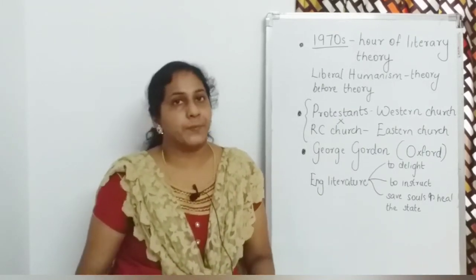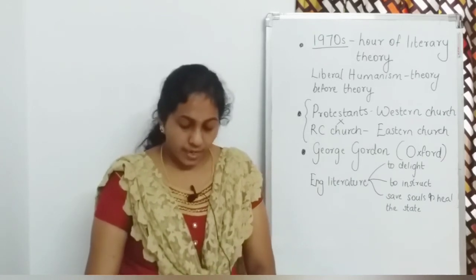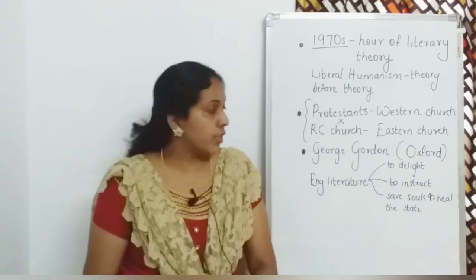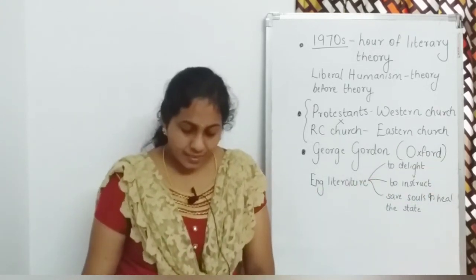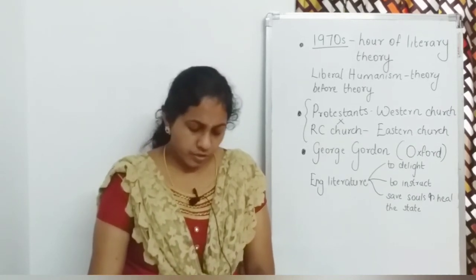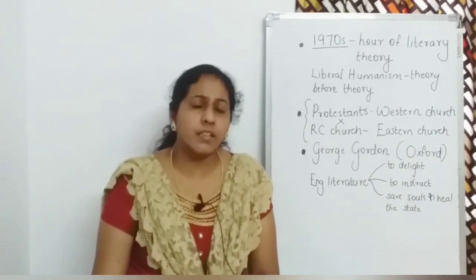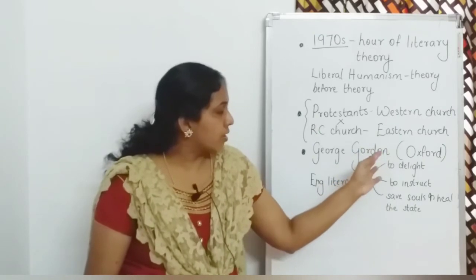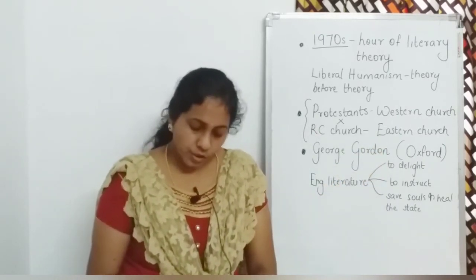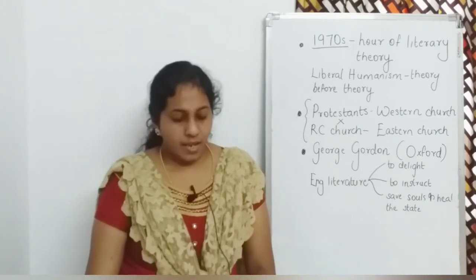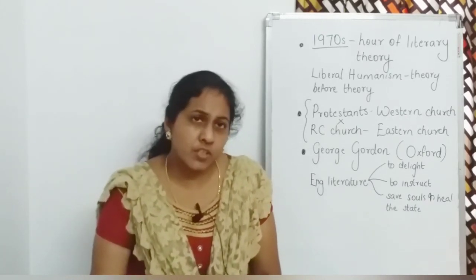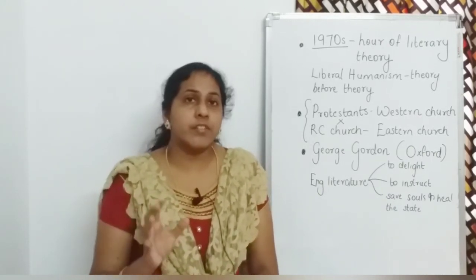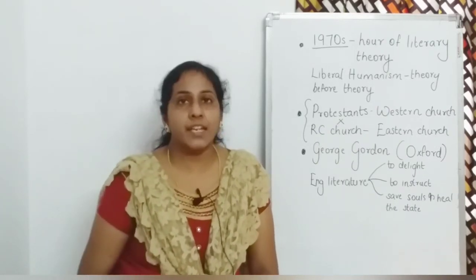Coming to George Gordon. George Gordon was an early professor of English literature at Oxford. And he said that England is sick, and English literature must save it. Since England is sick, English literature was the only one that could save England. This is said by George Gordon, a professor of English literature at Oxford. According to him, churches had failed in this mission, and social remedies were slow at that time. Churches did not save people, and social remedies were not there. So, English literature had the mission of saving the people.